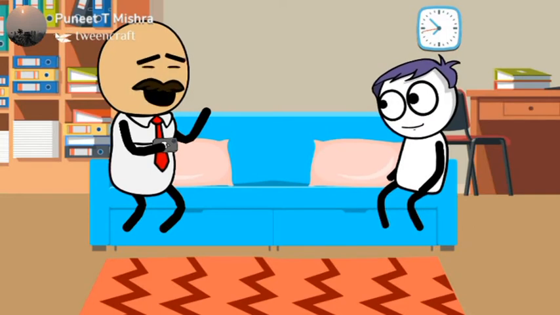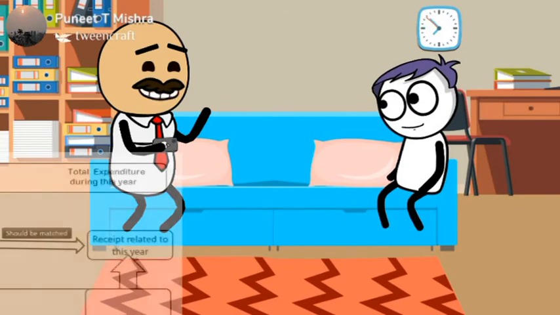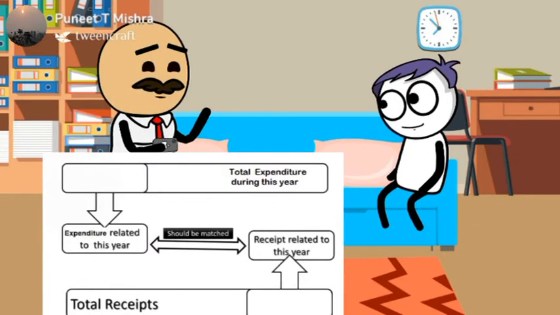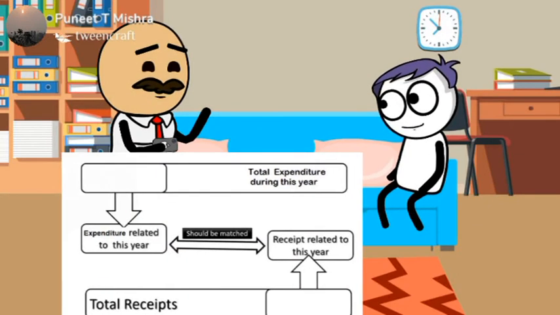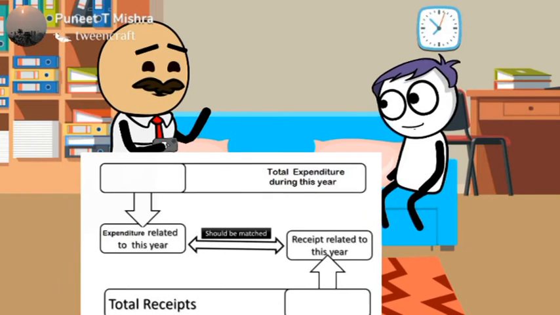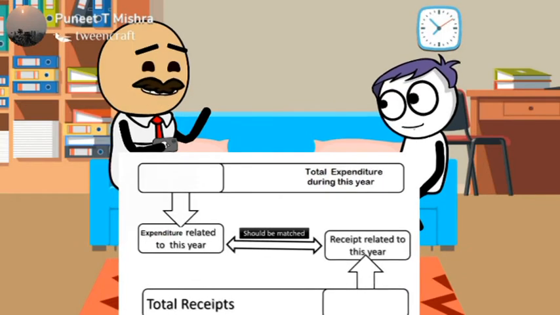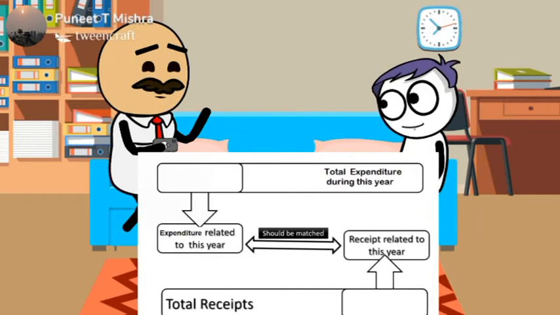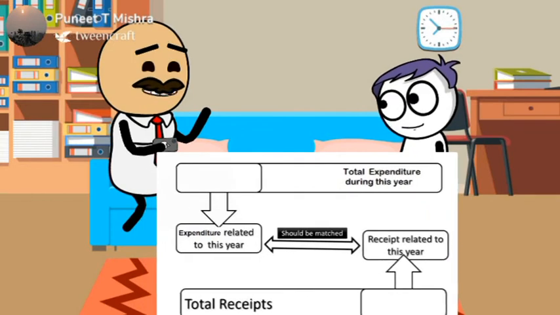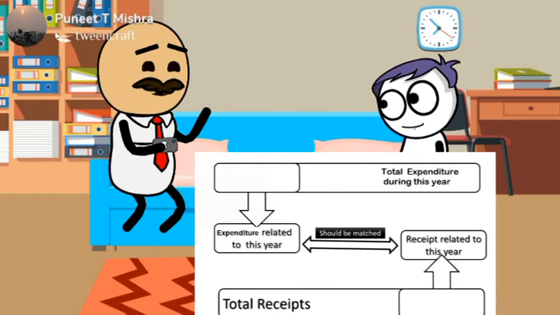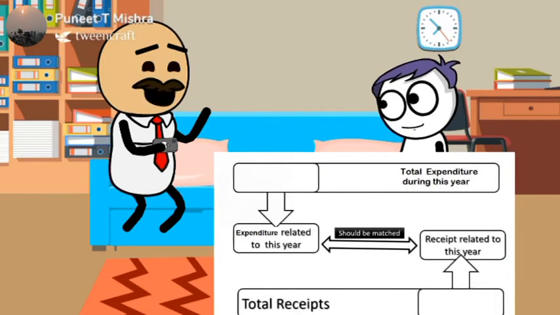Now I move to the next principle, which is called matching principle. This principle says that revenue of a particular year should be matched with the expense or loss of that particular year only. This year's income and this year's expense should be considered for calculating profit or loss. You may receive money in advance during this year, or you may have paid something in advance to somebody else, but it will not be considered while calculating profit this year.